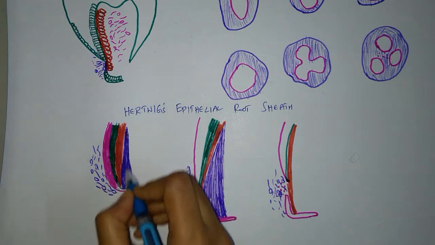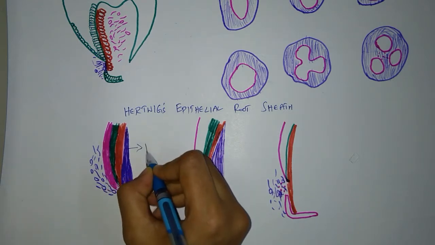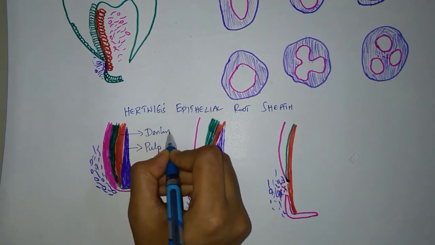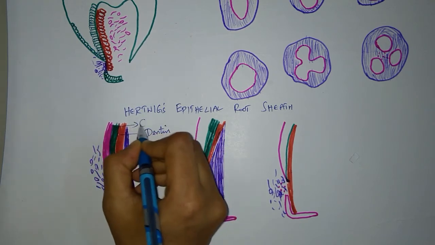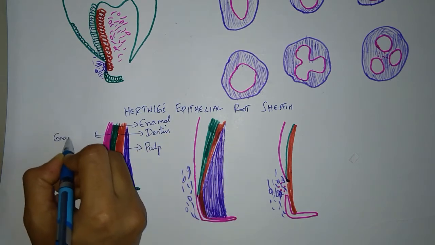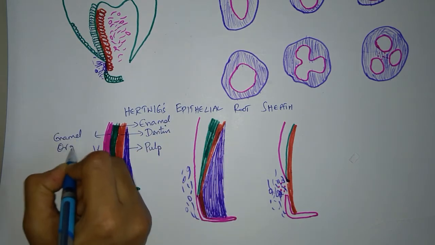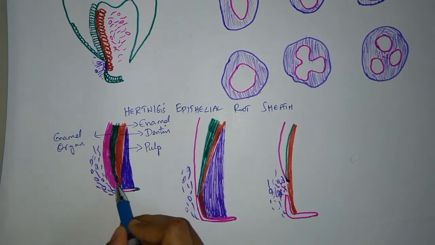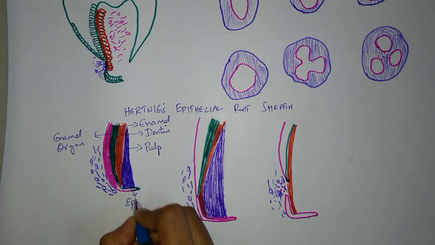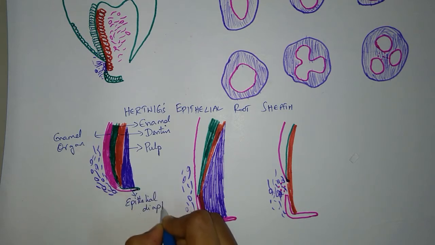In this diagram, this is the pulp, this is the dentin, this is the enamel, and this is the enamel organ. Now if you notice, the cervical loop cells proliferate and they form an epithelial diaphragm. Okay, epithelial diaphragm is formed.